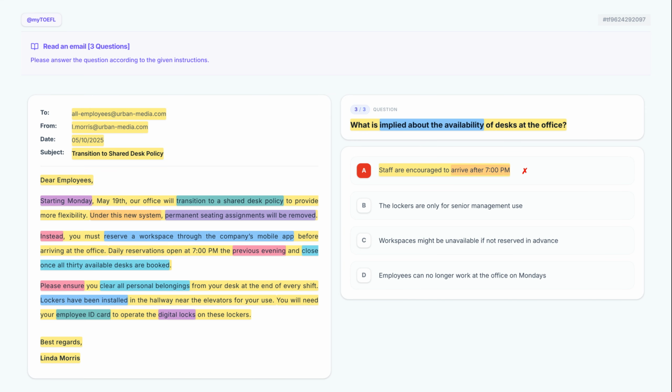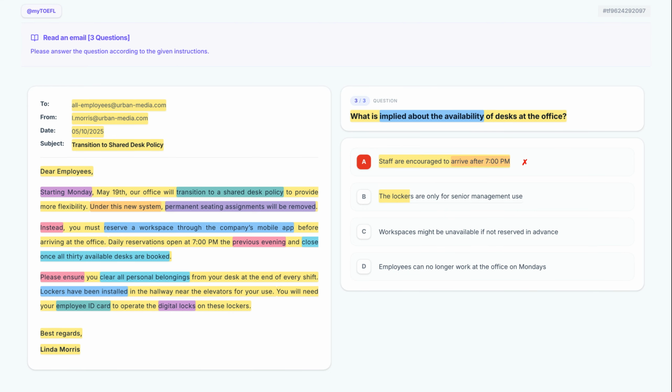Now, let's examine option B. The lockers are only for senior management use. The email states the lockers are for your use, the employees, not only for senior management, so this is incorrect.